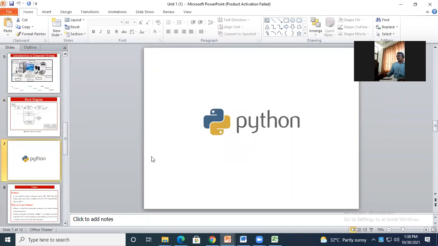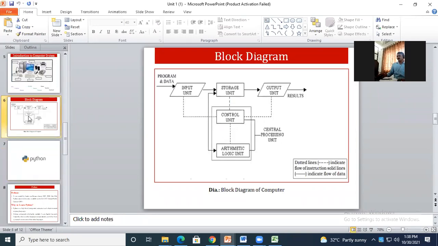Okay, do you have any doubts in this flow diagram, the data flow diagram? Are there any doubts in this?